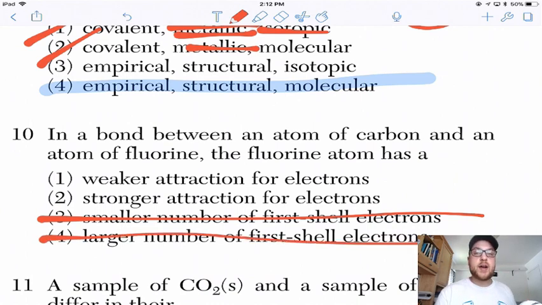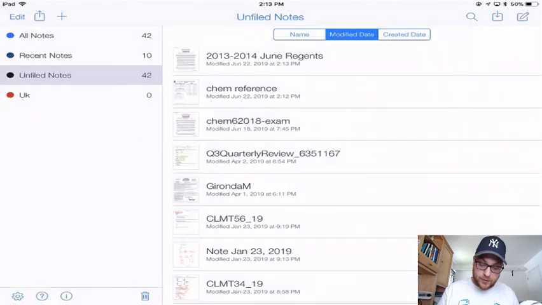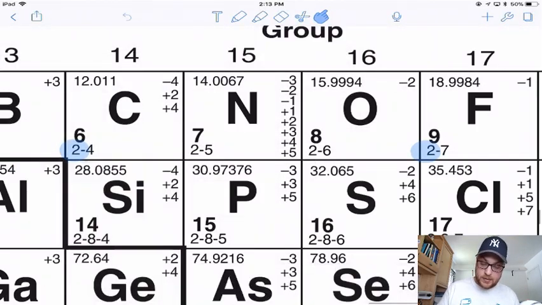Now, a weak attraction for electrons is just a fancy way of saying which one of these has the higher or lower electronegativity. Electronegativity is another vocab word I put in that Quizlet that I'm sending out to you guys. So it's a good thing to look that up. This is going to be another question we go over tomorrow of the most popular types of questions that they ask. So we are concerned about the fluorine atom. So let's look up fluorine and carbon's electronegativity.